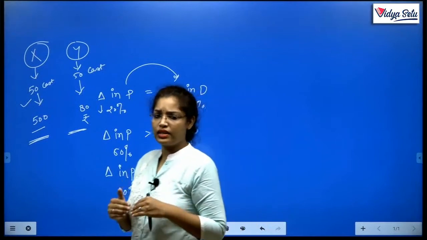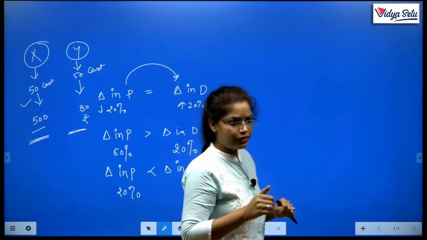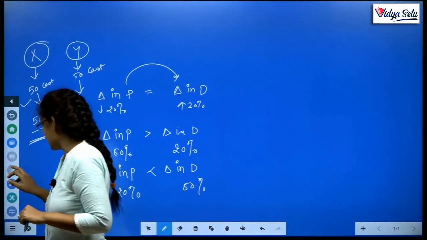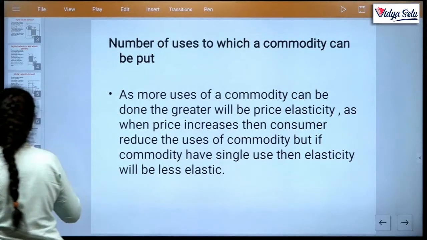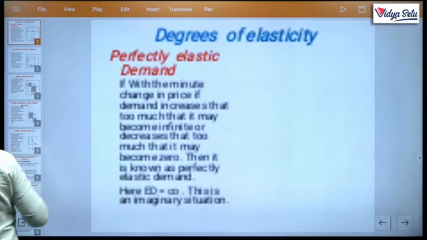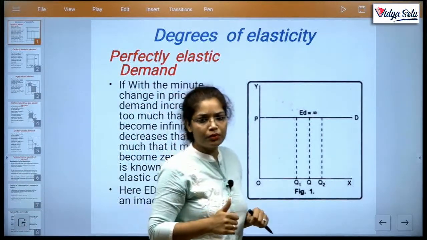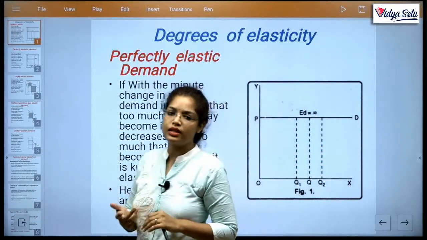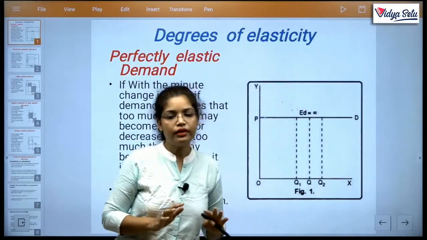Now this is the last class of elasticity of demand. Hope you understand, hope you clarify what we studied in this, like elasticity of demand, number of uses, and perfectly elastic demand. Clear? We started from this and end with this topic, that is factors affecting elasticity. This is in your syllabus till class 11. Clear? Thank you.